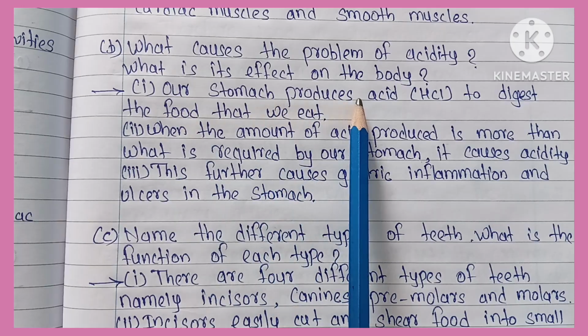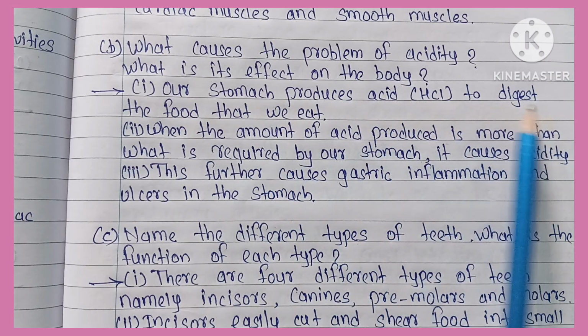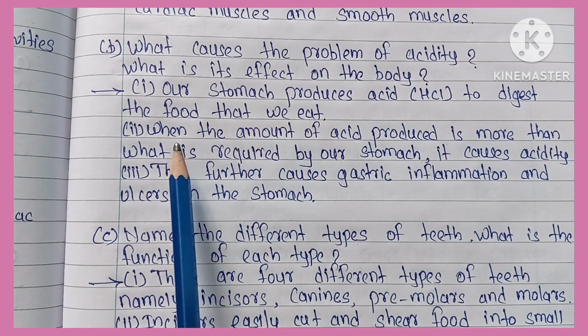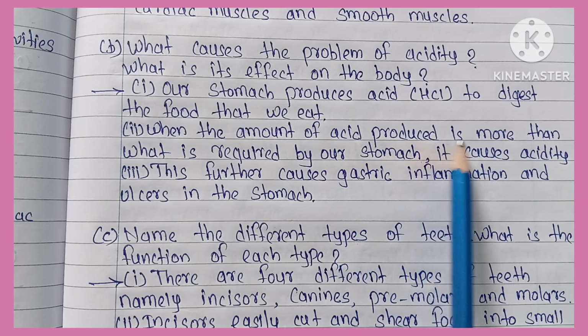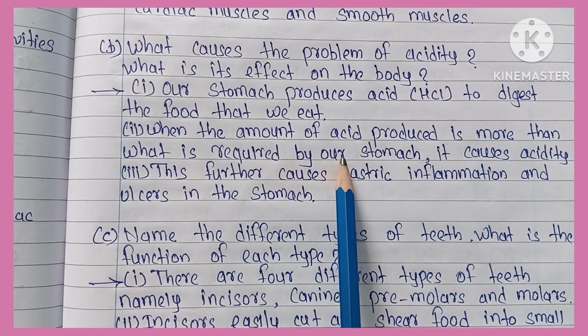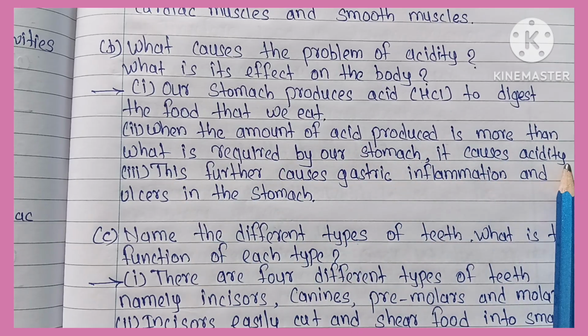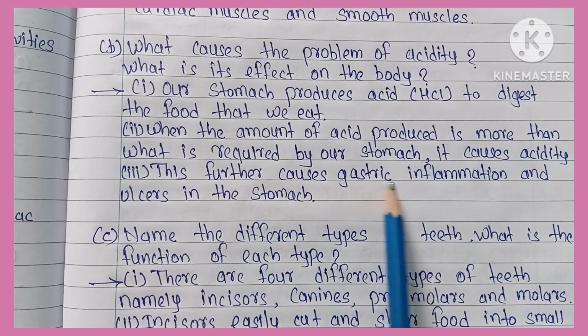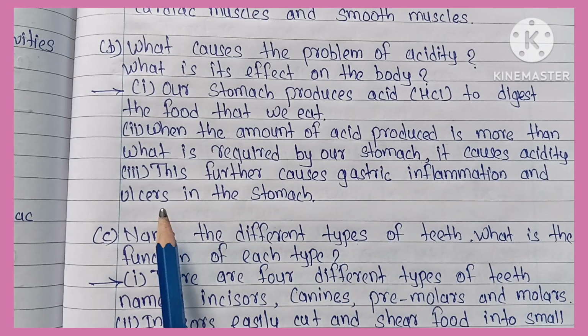Answer, our stomach produces acid, HCl, to digest the food that we eat. When the amount of acid produced is more than what is required by our stomach, it causes acidity. This further causes gastric inflammation and ulcer in the stomach.